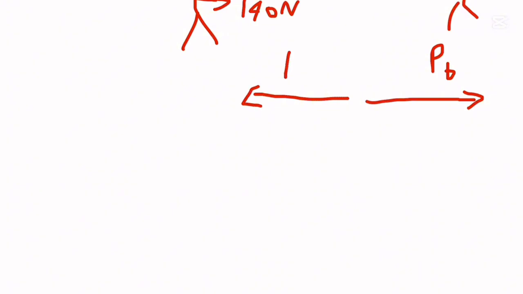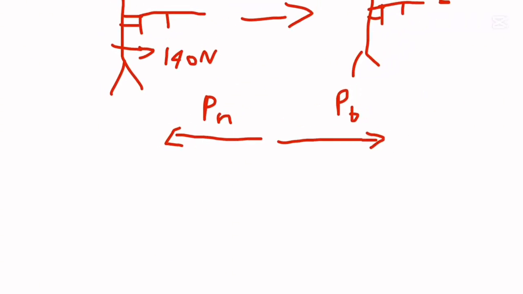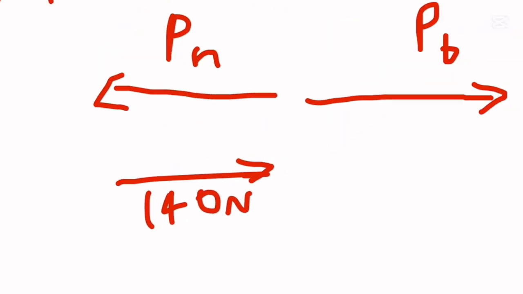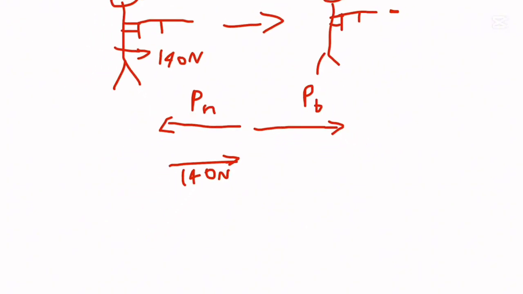That has to happen because of the conservation of momentum. The soldier exerts 140 newtons this way so he doesn't go backwards, and these two cancel out.